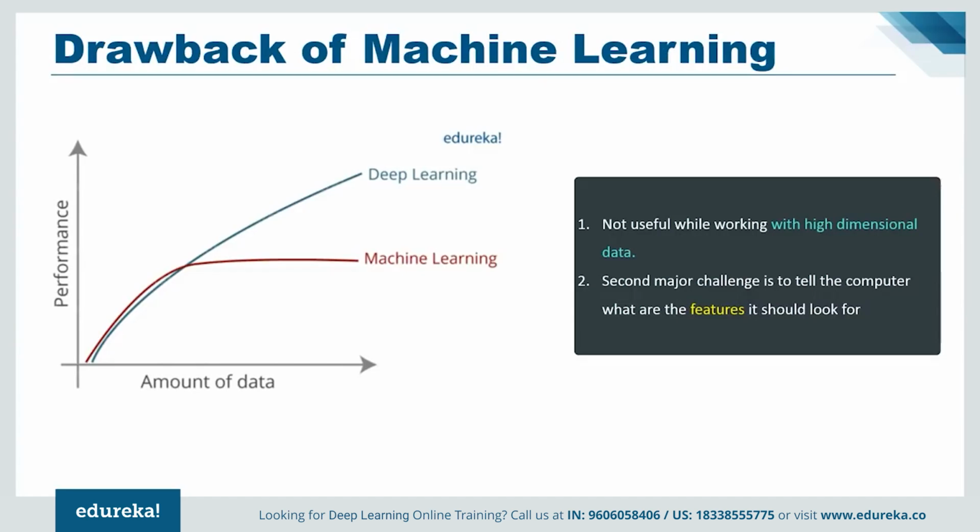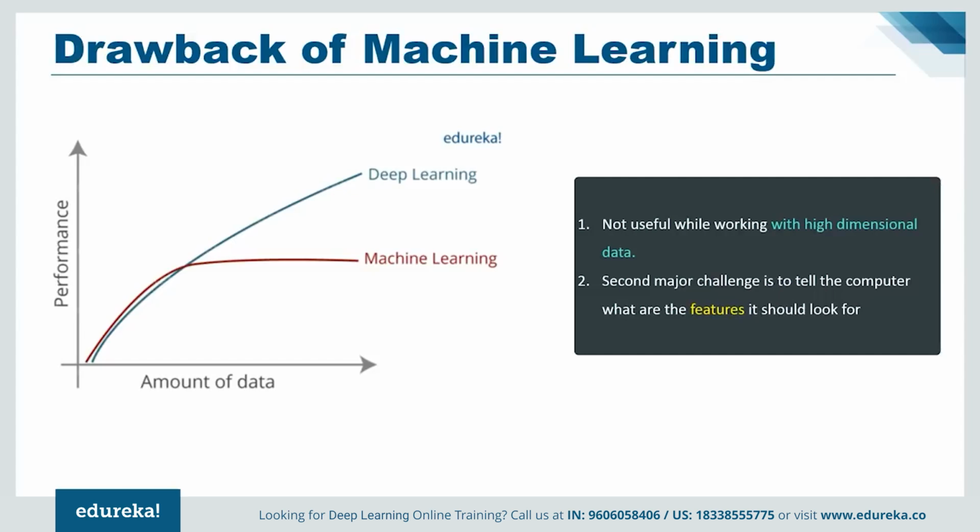So traditional machine learning algorithms are not useful while working with high-dimensional data. That is where we have a large number of inputs and outputs. For example, in the case of handwriting recognition, we have a large amount of input, with different types of input associated with different types of handwriting. Now, handling and processing such data becomes very complex and resource exhaustive. This is termed the curse of dimensionality.